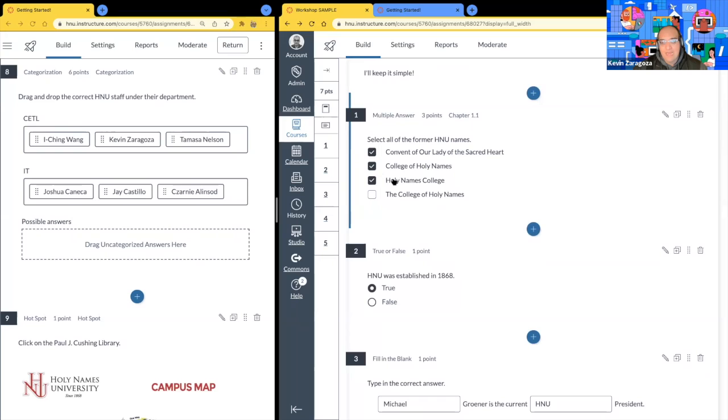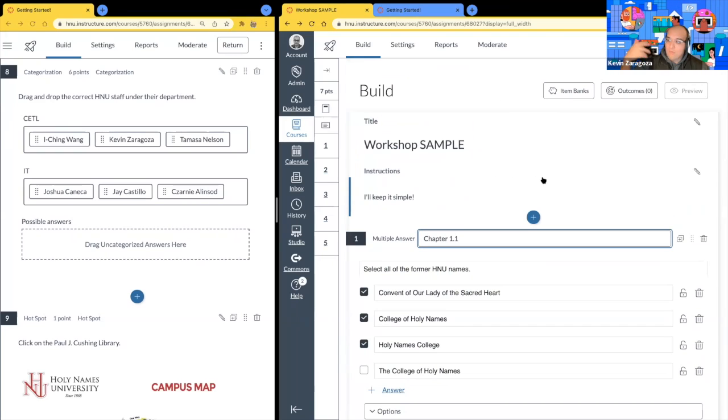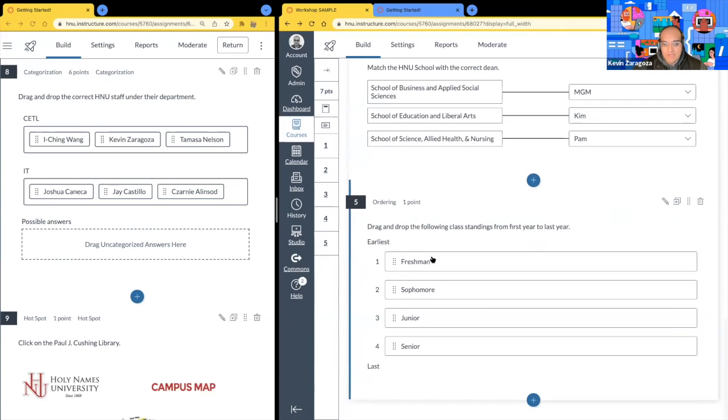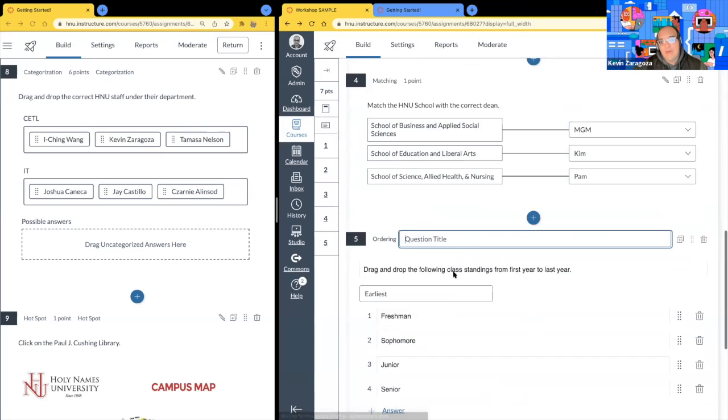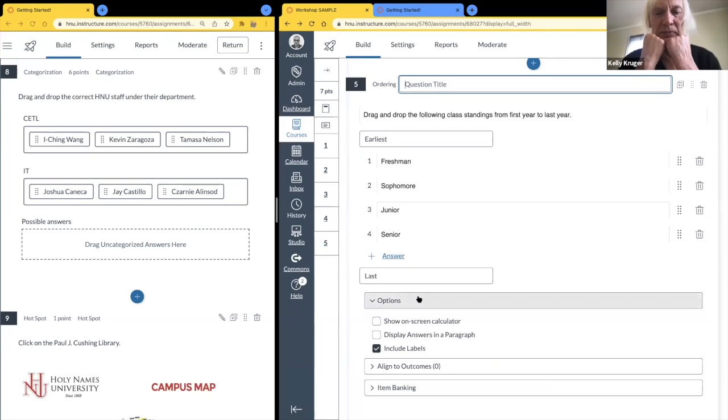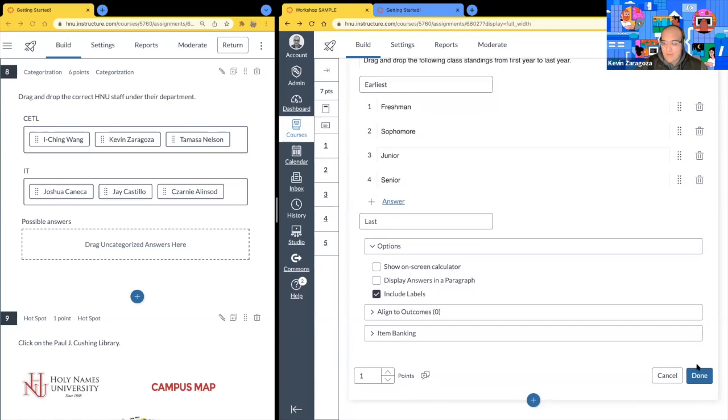We've had the multiple answer. Since there is more than one correct answer, Canvas doesn't know. And so we will have to manually select those. But for this type of question, if that's what you're asking, we'll go ahead and type it in the correct order. Does that answer your question? Mhm. Okay. Any other questions? All right, so we'll go ahead and hit done.